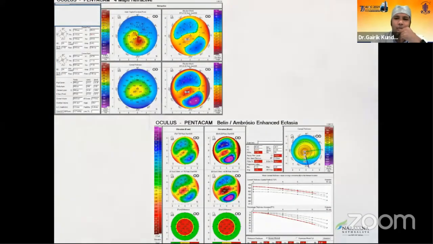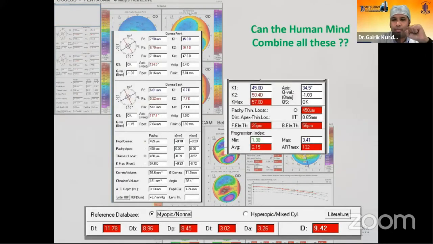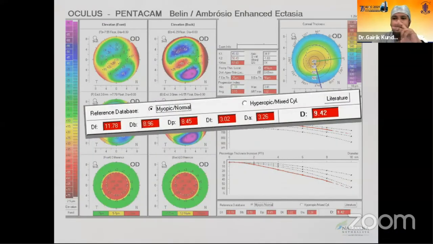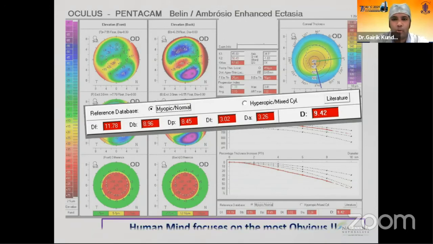What normally happens is that we are not really able to combine many of these parameters, and that's where artificial intelligence comes into play. There is human bias in looking at parameters which we're comfortable with, or things which we are more aware of, and that's where AI comes into the picture. This is not to imagine that it will replace clinicians, but it can be used as an add-on tool to our current practice.